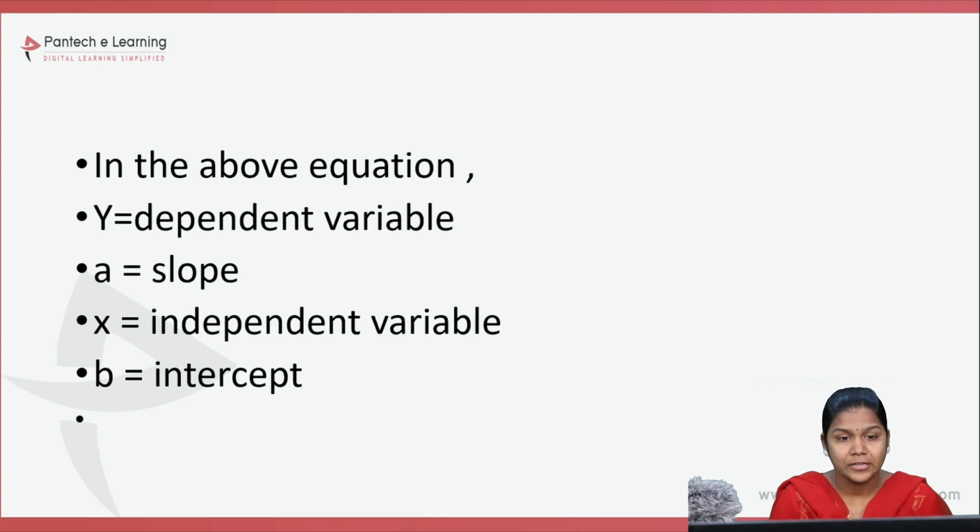In the above equation, y is the dependent variable, a is the slope, x is the independent variable, and b is the intercept.